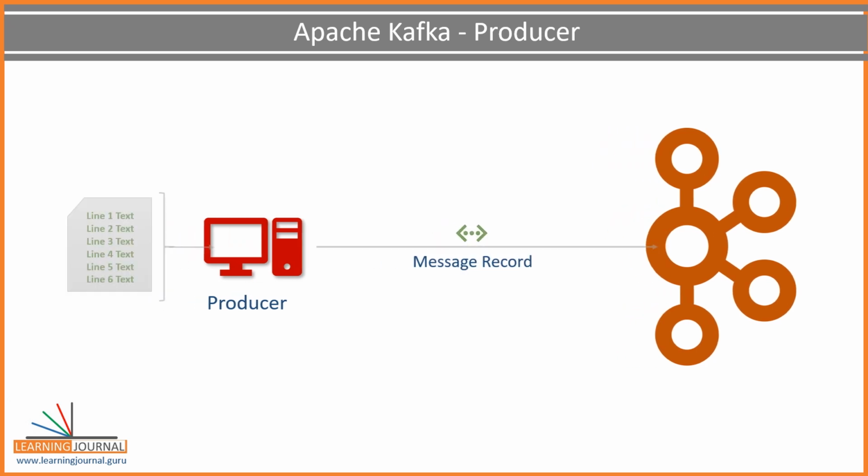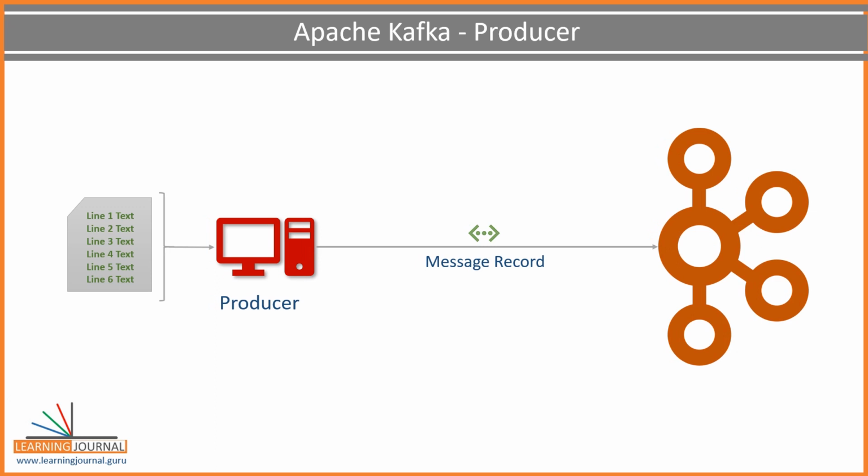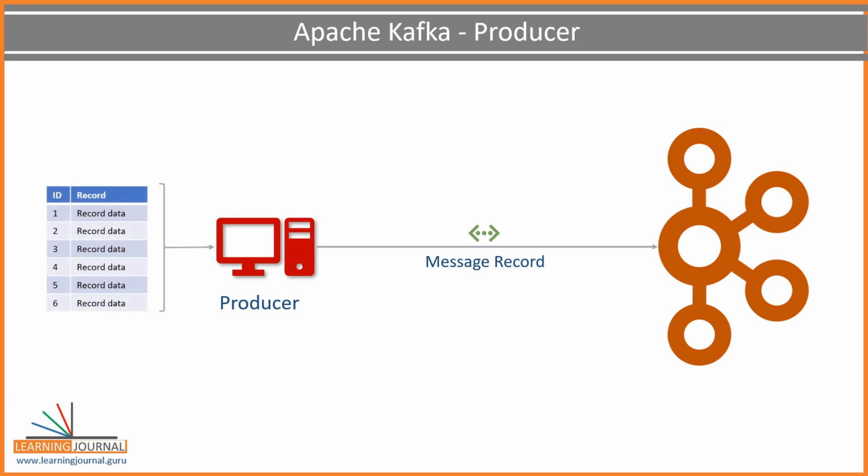For example, if I want to send a data file to Kafka, I'll create a producer application and send each line of the file as a message. In this case, a message is one line of text. But for Kafka, it is just an array of bytes. Similarly, if I want to send all the records from a database table, I'll post each row as a message.